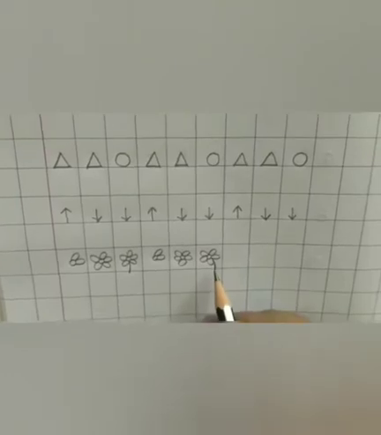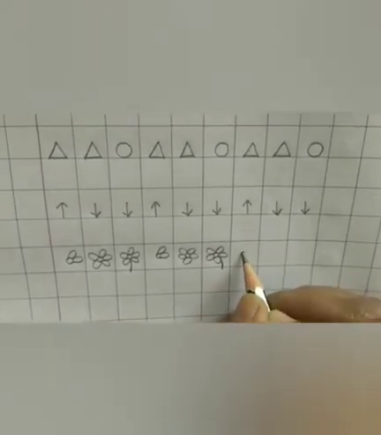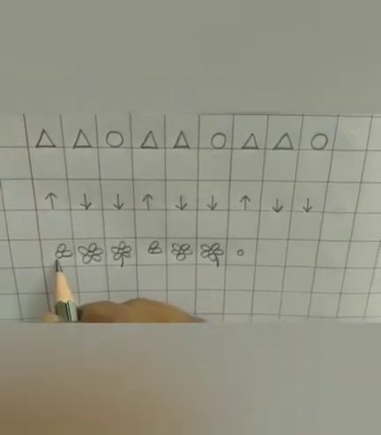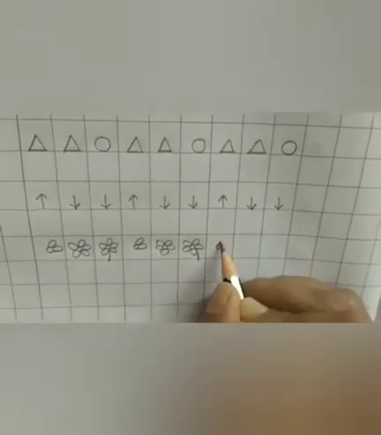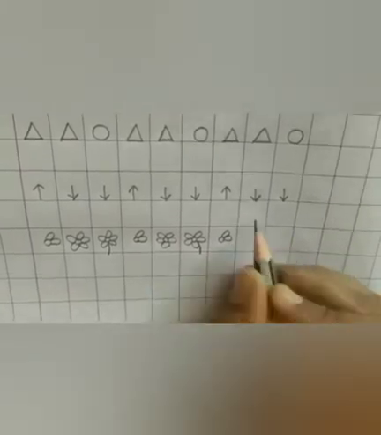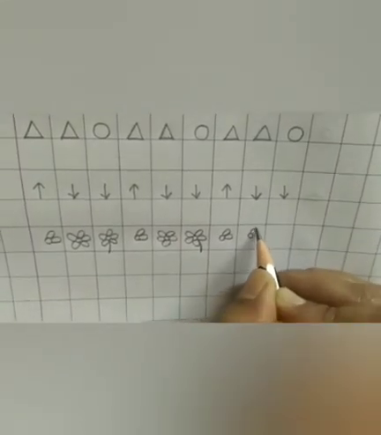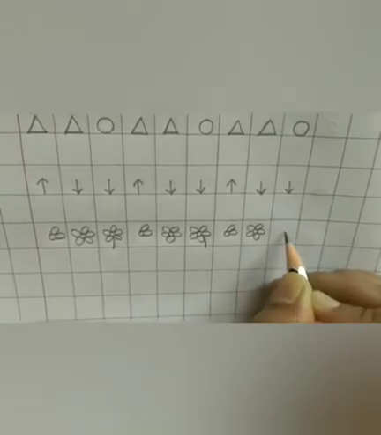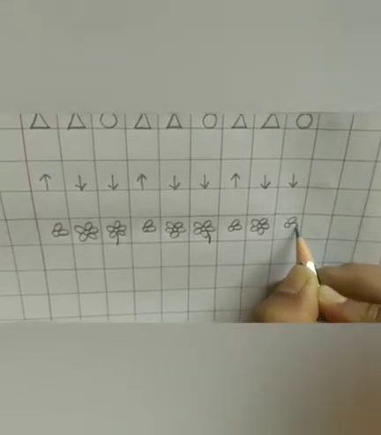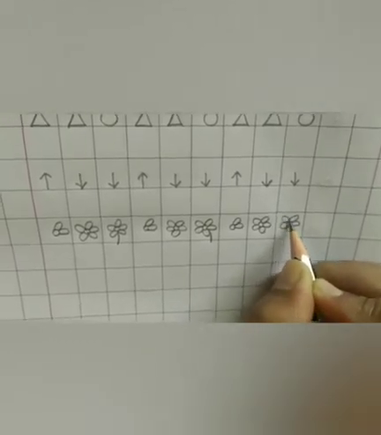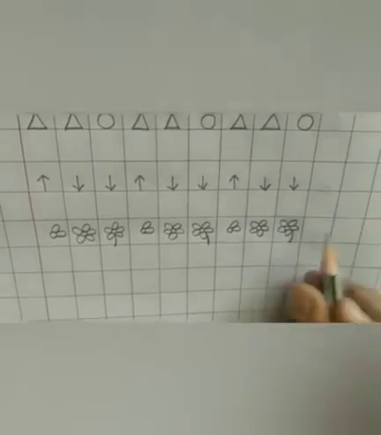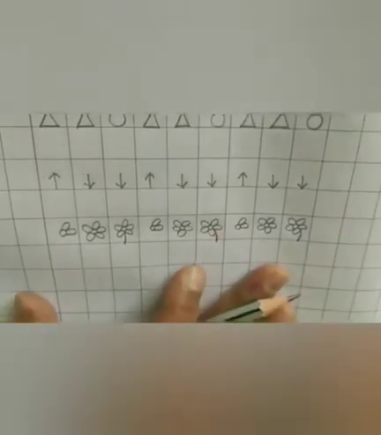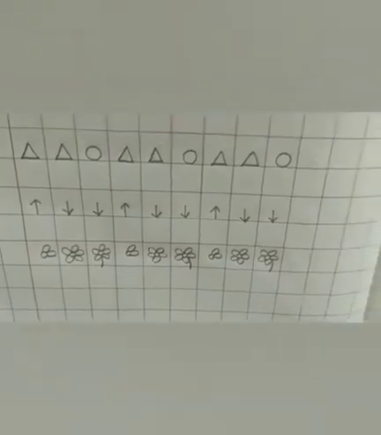Now again you have to repeat it or extend the pattern. So what will be the next? Yes, a flower with 2 petals. Then a flower with 5 petals. Okay, and again a flower with 5 petals and a stem. So your picture is complete. Okay, so this way the pattern can extend.